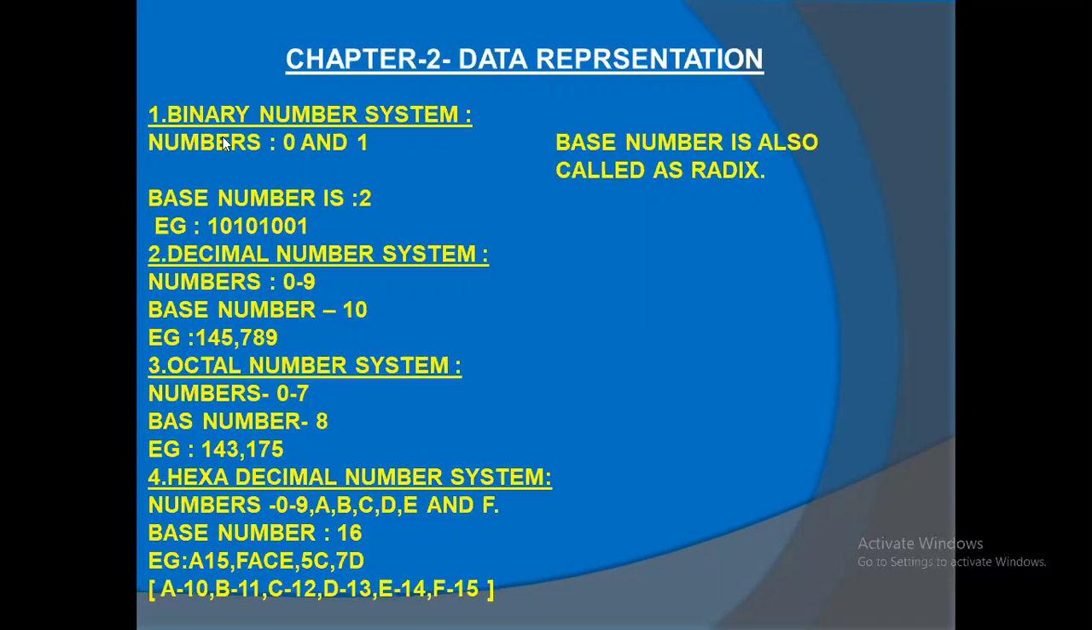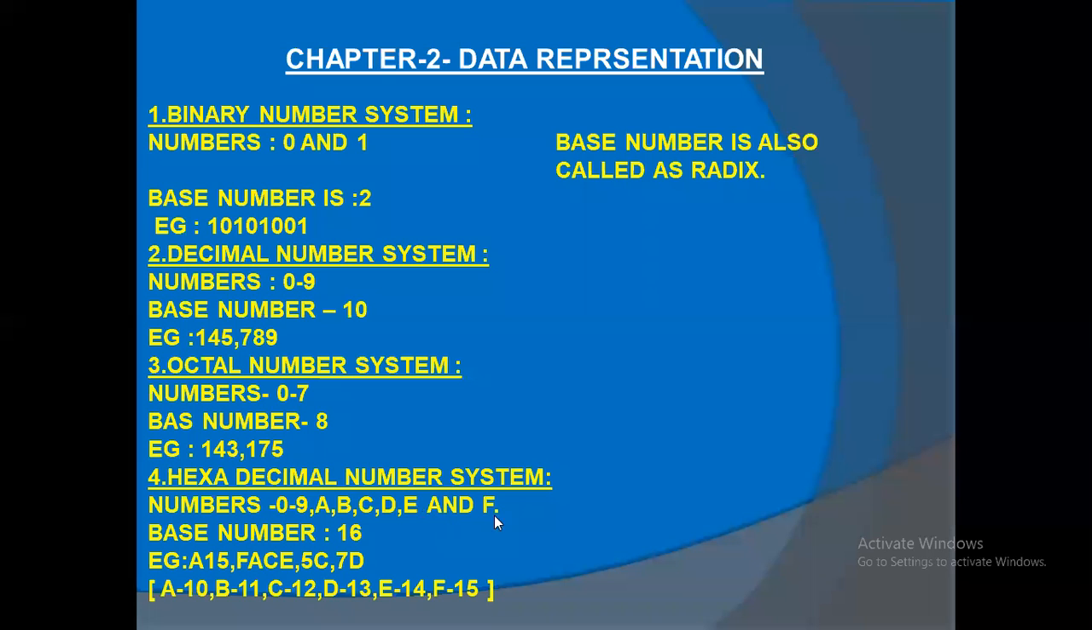Binary number system. What does binary number system mean? You can see zeros and ones. We already discussed this in the last chapter. Zeros and ones are called binary digits. That is called a bit. Bit is the short form of binary digit. Have you understood this?